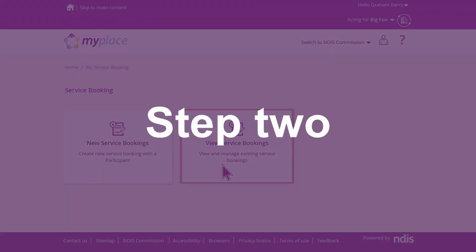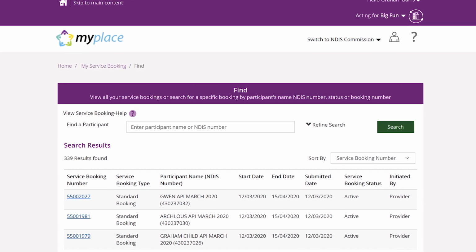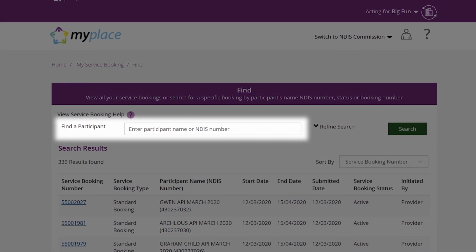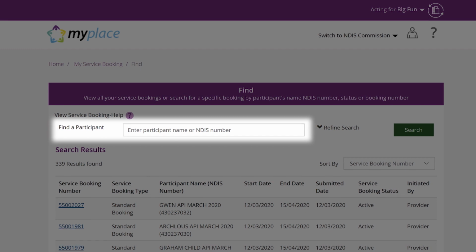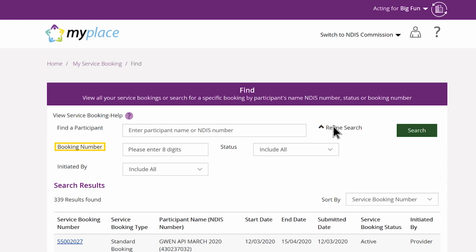Step 2. Now you're on the Find page. There are a number of ways you can search for a service booking. You can search by participant name or NDIS number in the Find a Participant box, or click Refine Search to search by service booking number, status, or initiated by. Enter the details and then select Search.